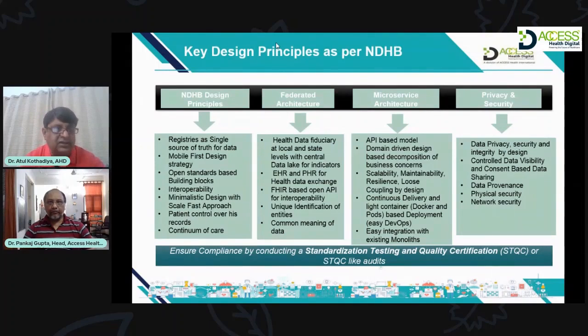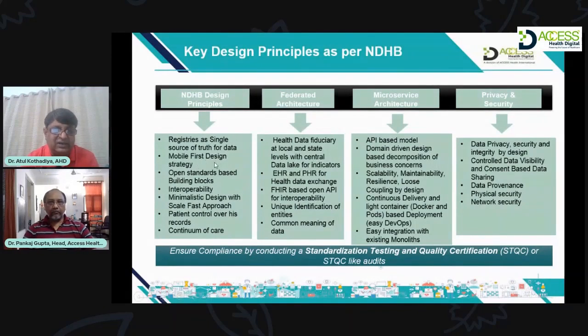For that, all these different vendors should follow and incorporate these design principles. All kinds of registries, such as a facility registry or provider registry, should be available and used by different systems.